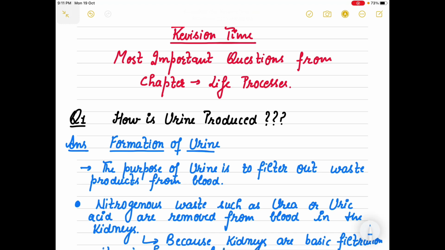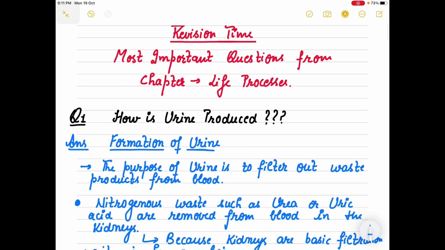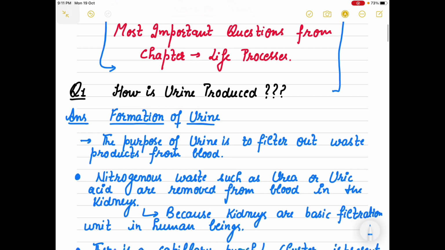So as you know, I have mostly questions from your excretory system and your circulatory system. And if it will be possible for me, then tomorrow I will take the nutrition part also with you. So how is urine produced?